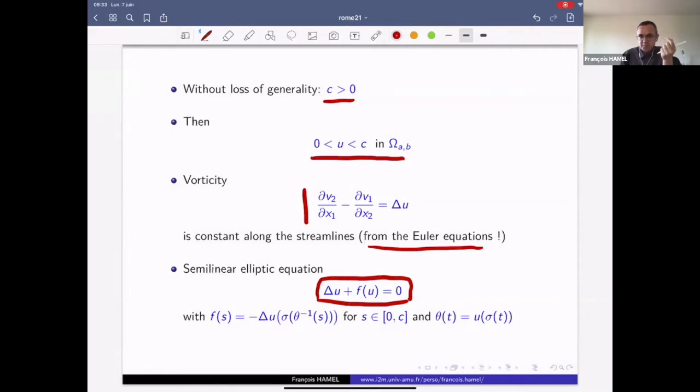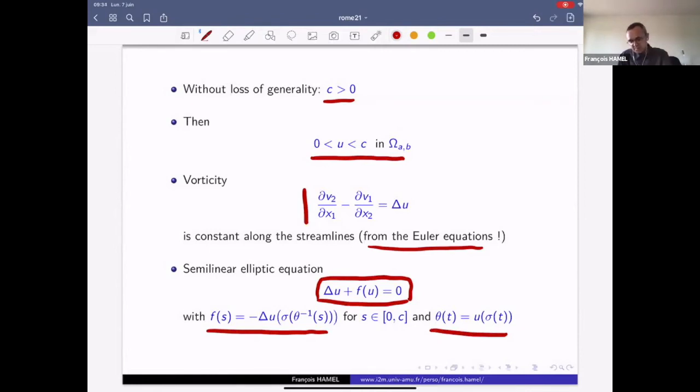Okay, so it's quite well known how to write such an equation in a neighborhood of a point which is not a stagnation point, from the implicit function theorem. But the interest of this proof is to write this equation in the whole domain. And this comes from the previous slide. The function f is cooked up in such a way that this equation is satisfied along a trajectory capital sigma. So we take one trajectory capital sigma, parameterized by a function little sigma.